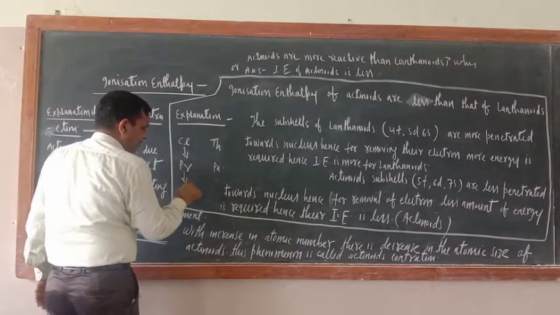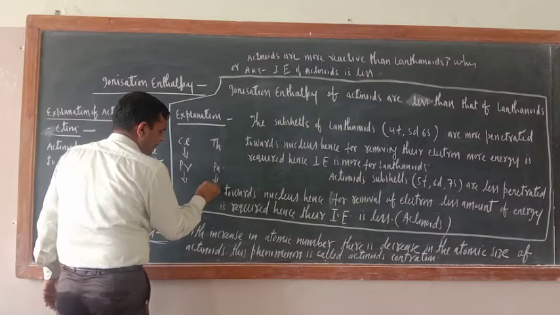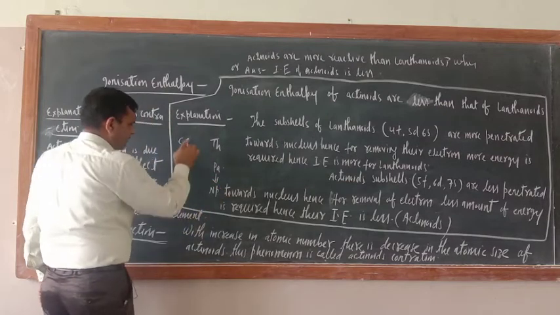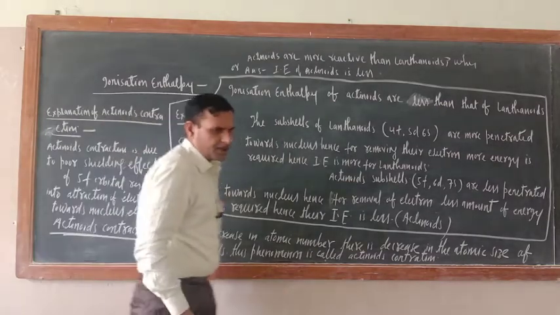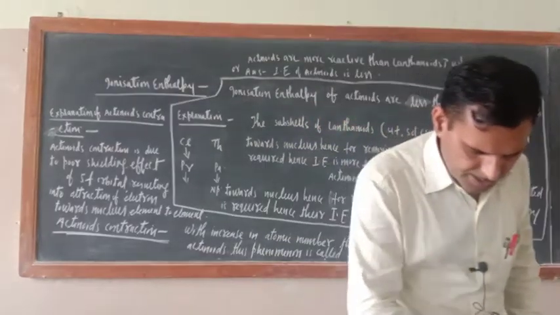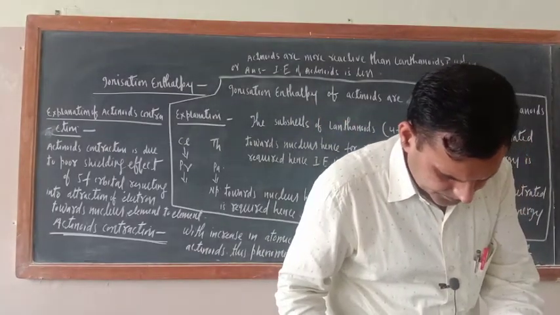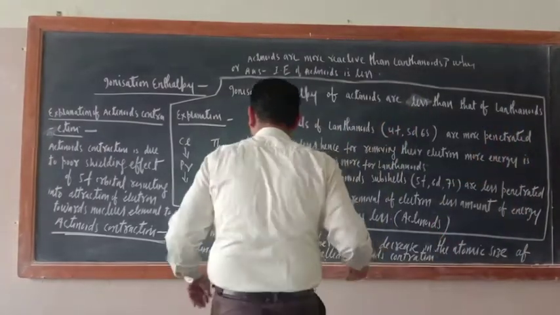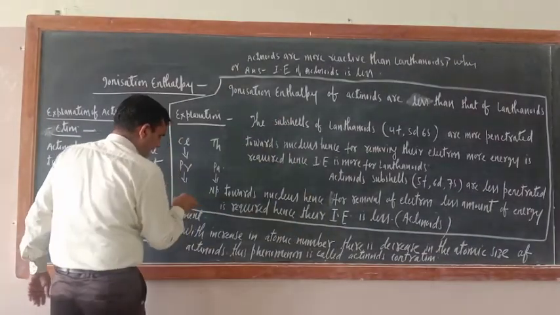So my question is element to element. You can take the third member here. The third member here is neptunium. Here, cerium, praseodymium, and the next member is neodymium, Nd. So just see, what is my question?